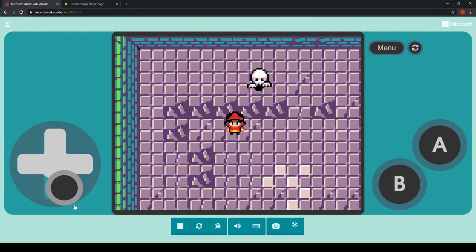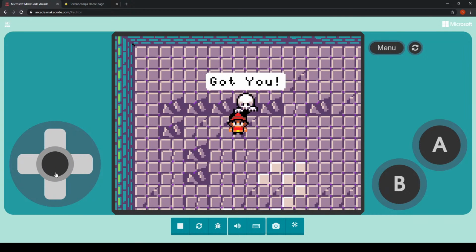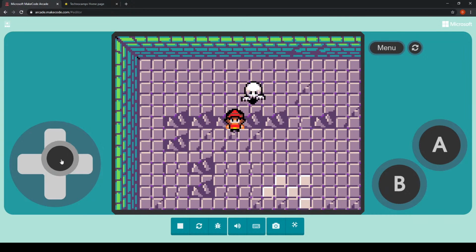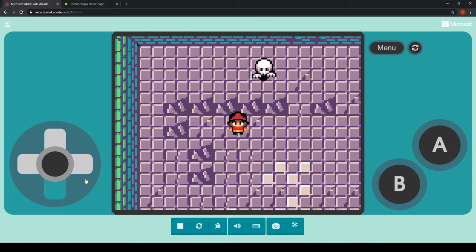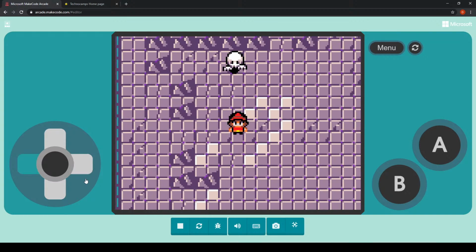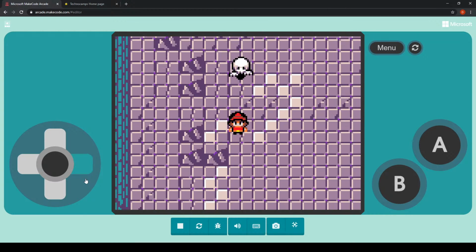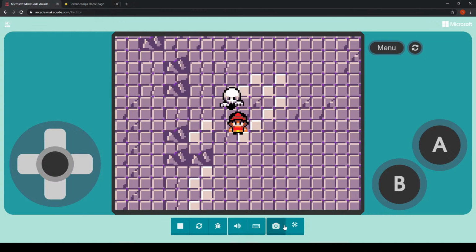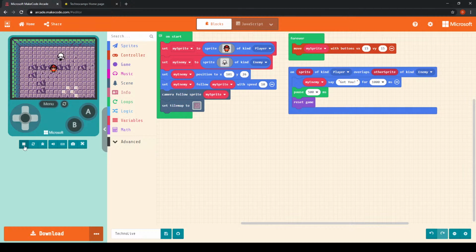We've only controlled the joystick style button today, but there are lots of different ones. You can control that using the actual buttons on the screen, or you can simply use the arrow keys on your keyboard. And you can stop or start the game using this stop or start button. And this one here restarts it.